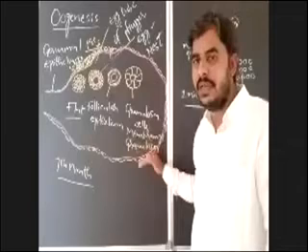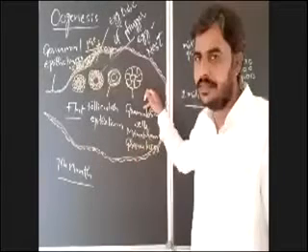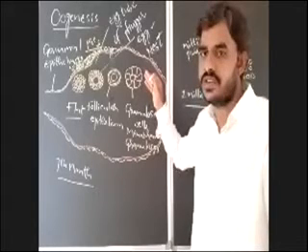Now, this follicle is known as a primary follicle. As I already told you, ovarian follicles undergo various phases in their development and finally reach a matured follicle, or Graafian follicle.